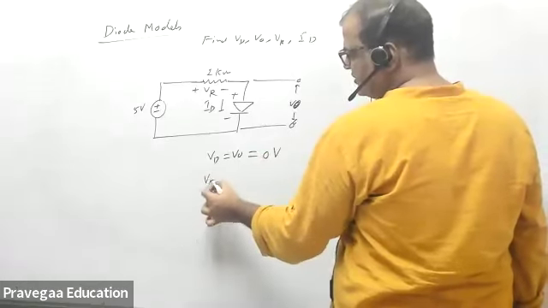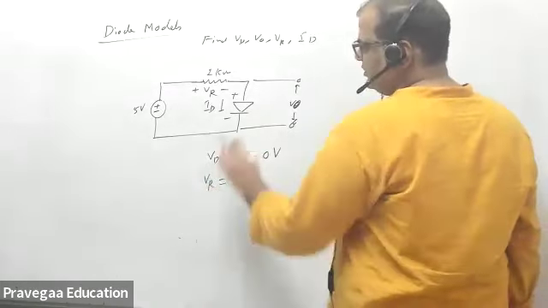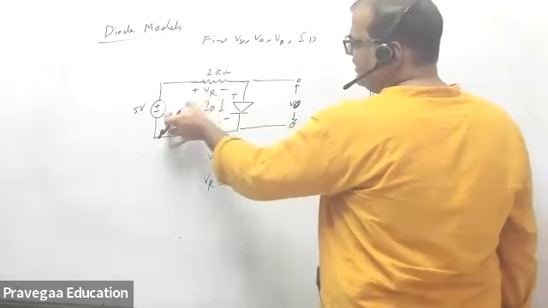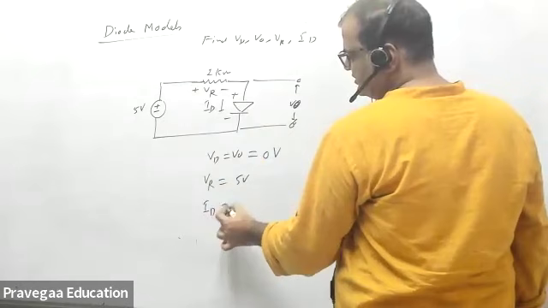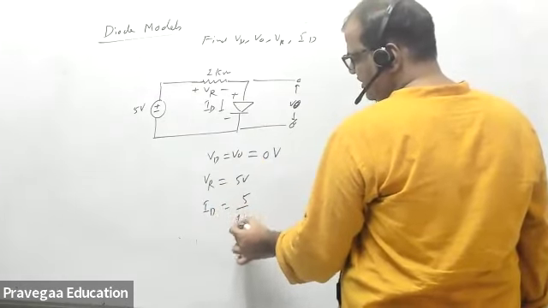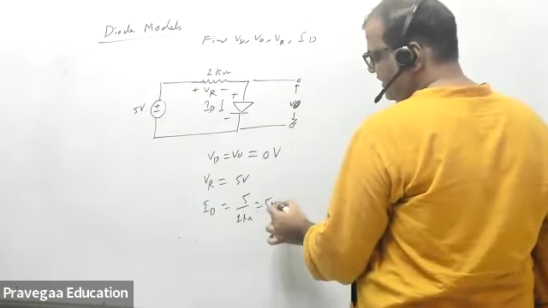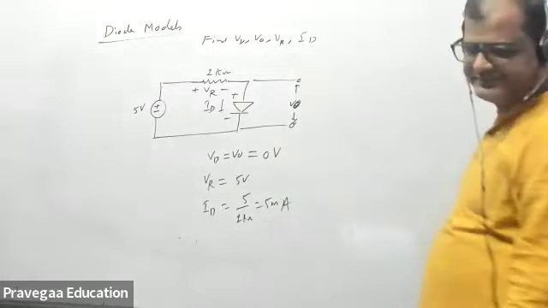VR will be how much? 5 volt here, 0 volt here, the remaining will come here. This is the 5 volt. And ID will be how much? Same, 5 upon 1 kilo, 5 milliampere. That's it.